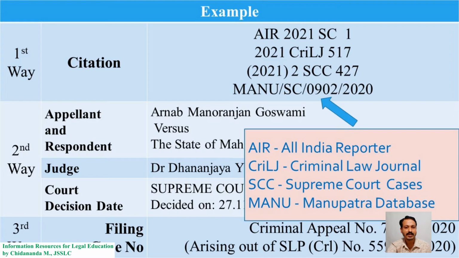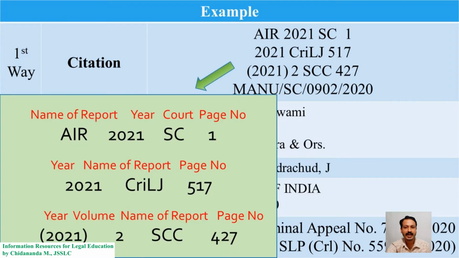Now I will show you the parts of case citations. I will take the same examples. In this first one, AIR 2021 SC 1, here AIR stands for All India Reporter. It's the name of the report. 2021 is the year of the publication of the report. SC stands for Supreme Court. It's a Supreme Court judgment, and 1 is the page number of the judgment printed in that report. In the second one, 2021 CRILJ 517, here the 2021 is the year of the publication of the report.